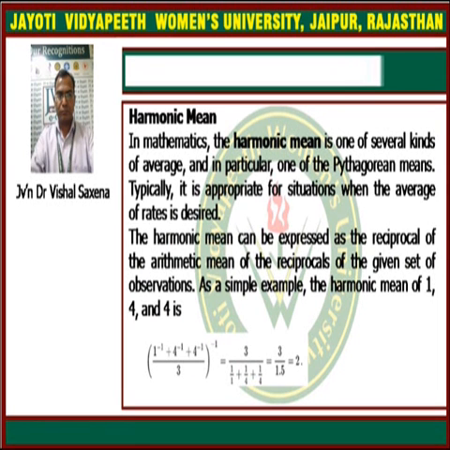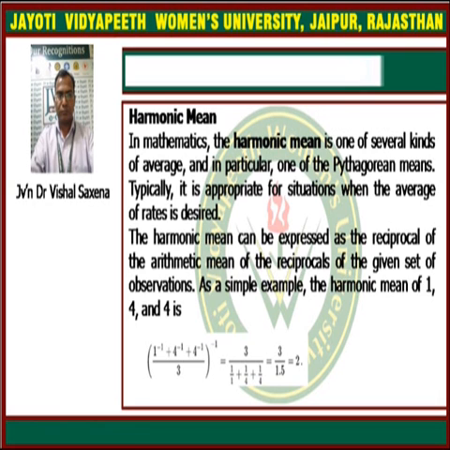Now the harmonic mean. Suppose we have some numbers, then the harmonic mean is defined as the reciprocal of the arithmetic mean of the reciprocals of the given numbers. Suppose we have the three numbers 1, 4 and 4, then what is their harmonic mean?